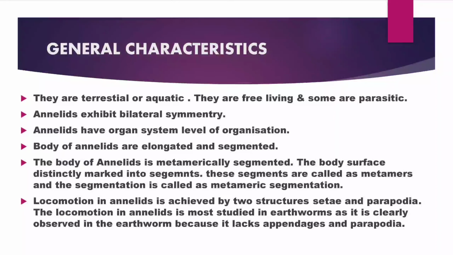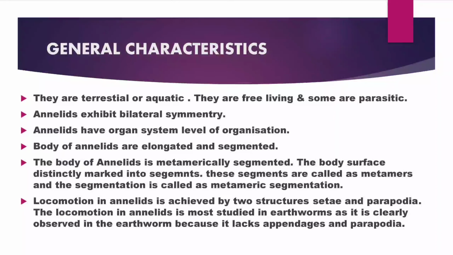They have two types of muscular arrangements, circular and longitudinal muscles. The aquatic annelids have special locomotory appendages called parapodia. They are fleshy, flattened structures. The parapodia and the muscles together help the aquatic annelids to swim. Parapodia are mostly seen in Nereis and not seen in earthworm and leech.